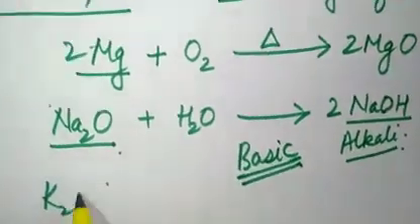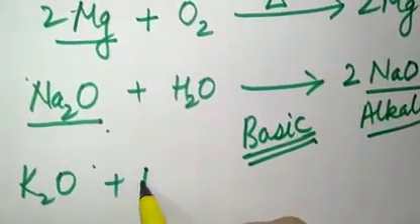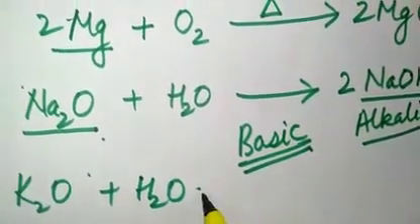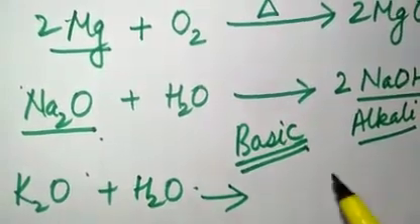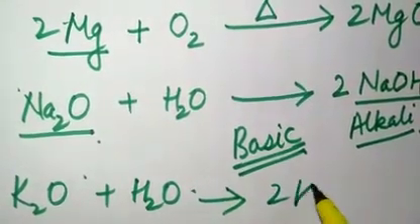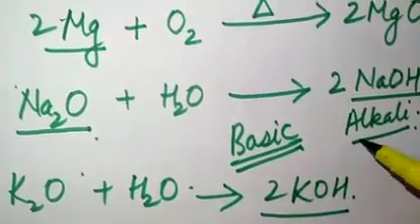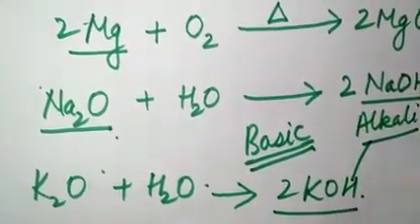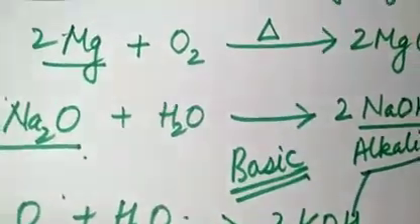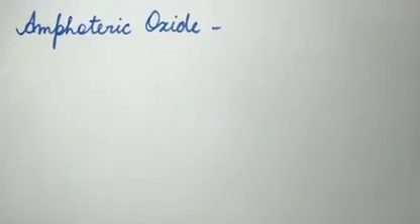You can see one more reaction. K2O, potassium oxide, reacts with water and forms 2KOH. Okay, this reaction is there. Now this is again an alkali. KOH, potassium hydroxide, is an alkali. So all the metal oxides are basic in nature, but there are few examples which are amphoteric in nature.